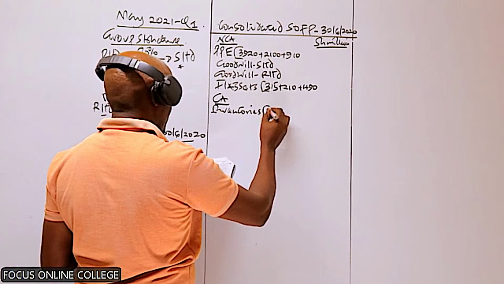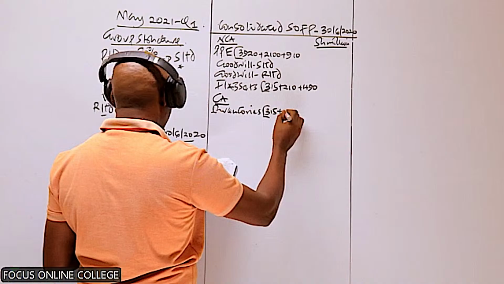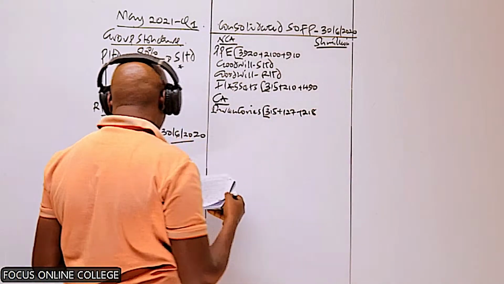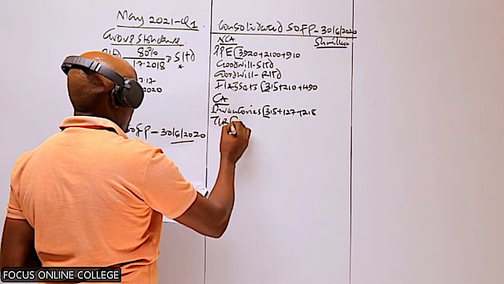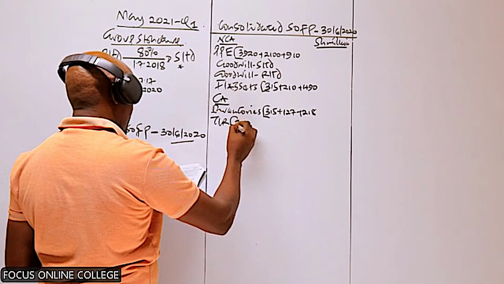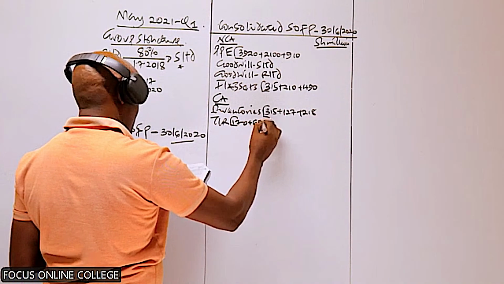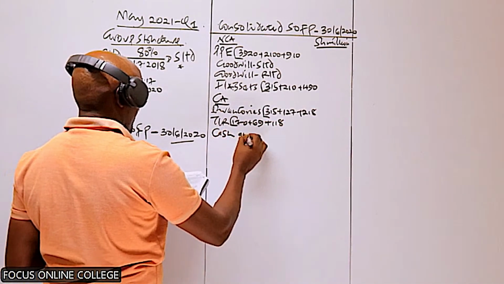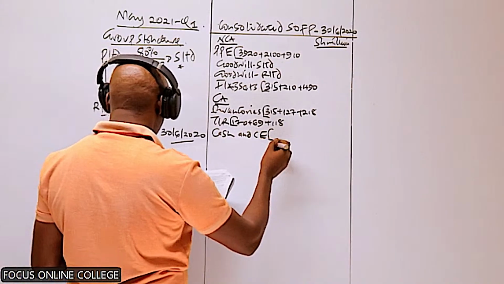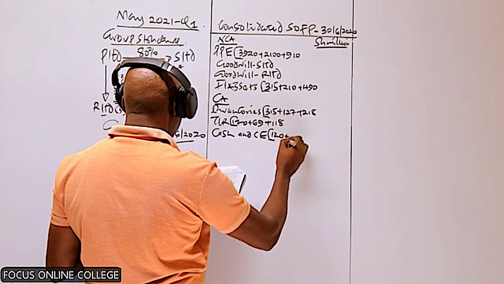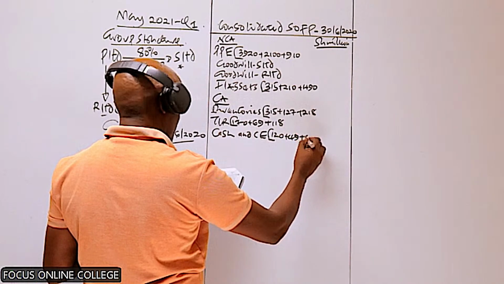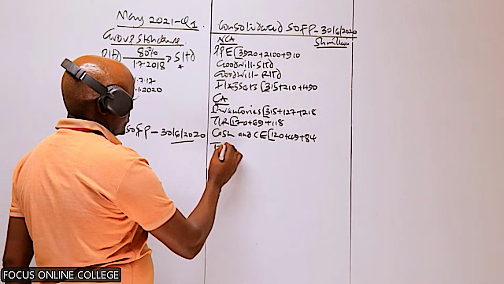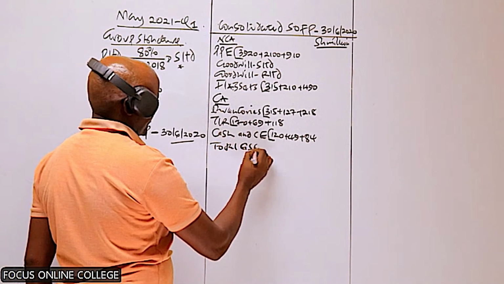Inventories, we have 315 plus 127 plus 218. So then below that, we have the trade receivables. We do the same, 170 plus 69 plus 118. And then we have cash and cash equivalents. So we have 120 plus 49 plus 84 plus 84. So then in that case, we should get the total assets.